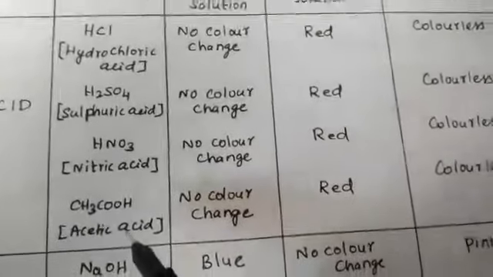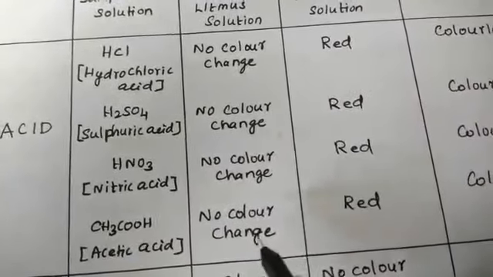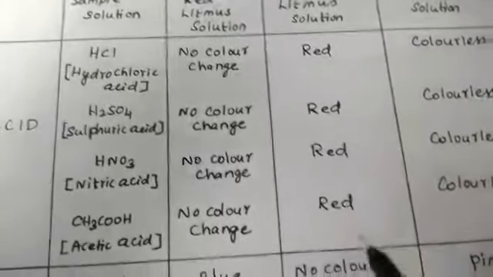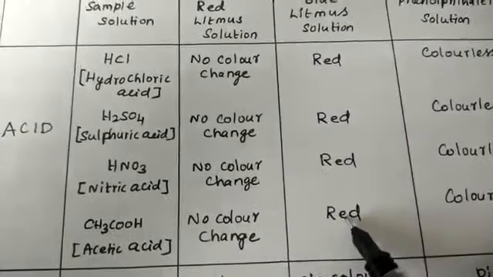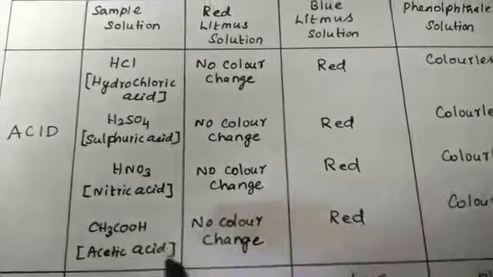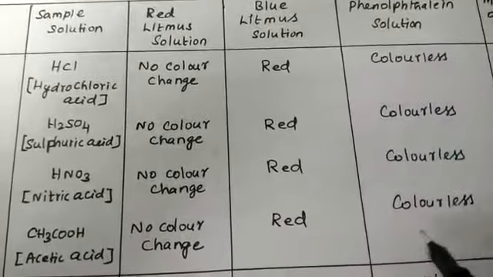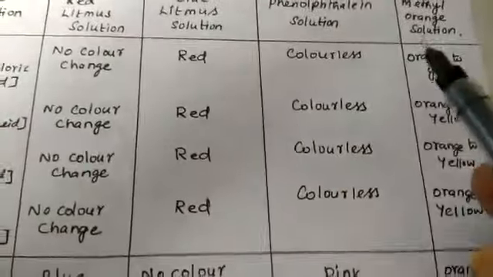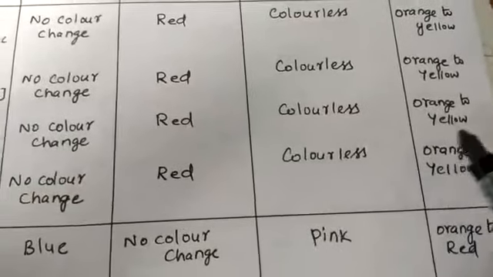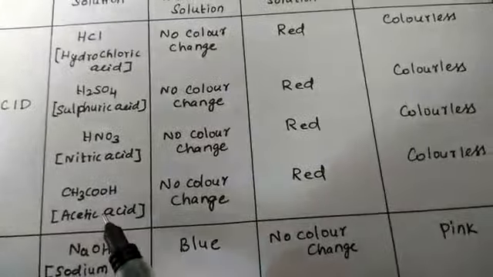Then the fourth one is acetic acid, CH3COOH. Acetic acid added to red litmus solution gives no color change. Added to blue litmus solution, the blue color changes into red, indicating acetic acid is acidic in nature. This acid is a weak acid. Acetic acid added to the colorless phenolphthalein solution gives no change, and added to methyl orange, the color changes from orange to yellow. All these observations indicate acetic acid is acidic in nature.